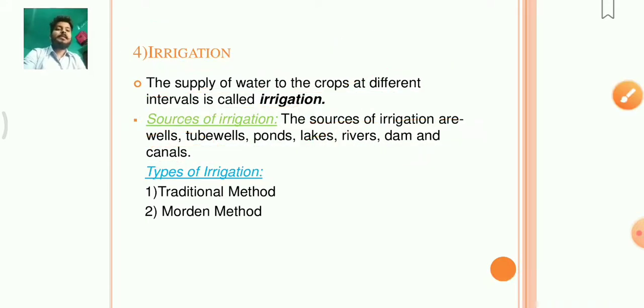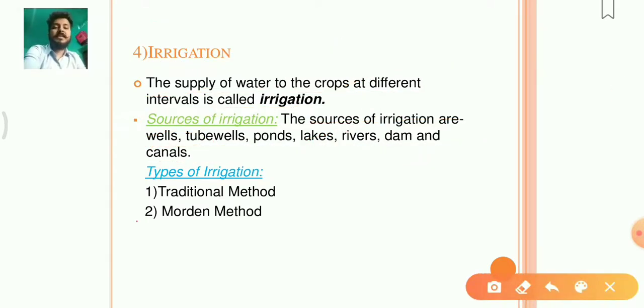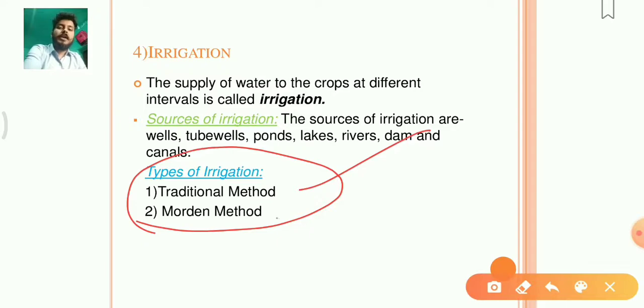Now we will discuss the types of irrigation. There are two basic types of irrigation. The first one is the traditional method and the second one is the modern method.